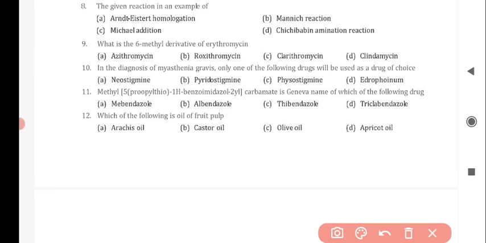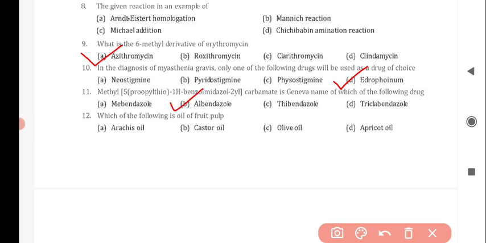So next question is, what is the 6-methyl derivative of erythromycin? And the correct answer is option A, azithromycin. Next question is, in the diagnosis of myasthenia gravis, only one of the following drugs will be used as a drug of choice. And the correct answer is option D, edrophonium. Next question is, methyl 5-propylthio 1H-benzimidazole 2-yl carbamate is the generic name of which of the following drug? And the correct answer is option B, albendazole.